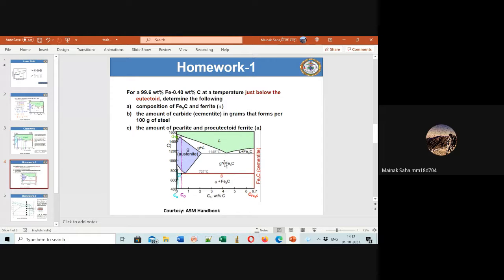You have to find out the volume fraction of gamma and Fe3C and liquid. Similarly, at around 3%, consider the temperature as 900 degree.